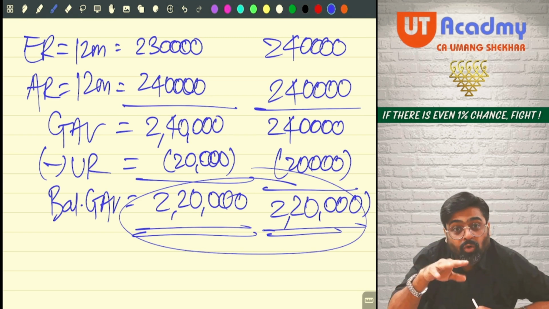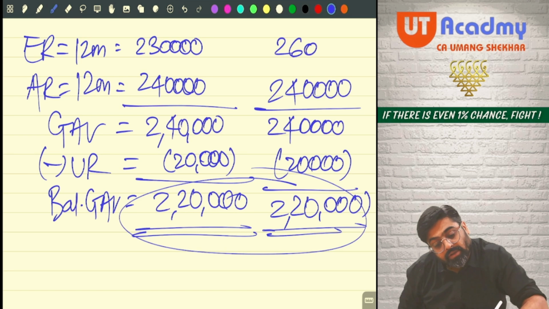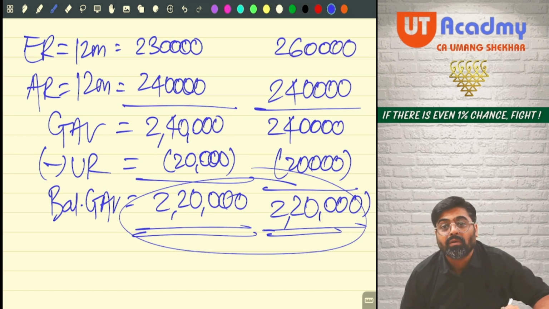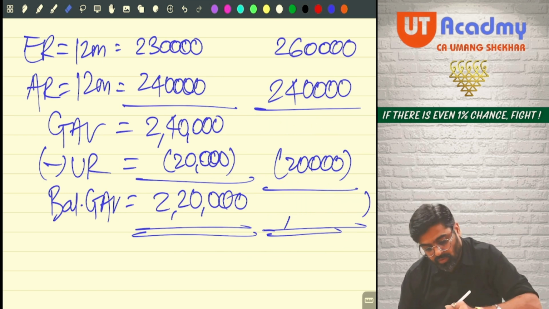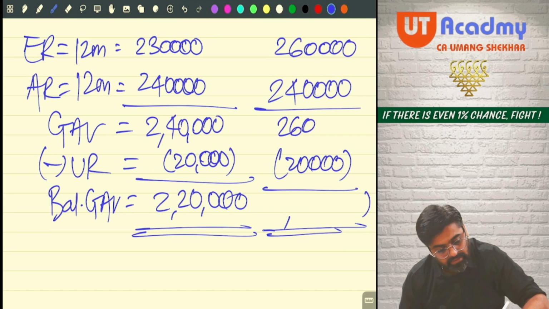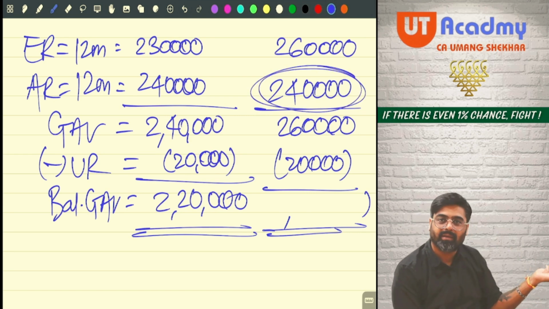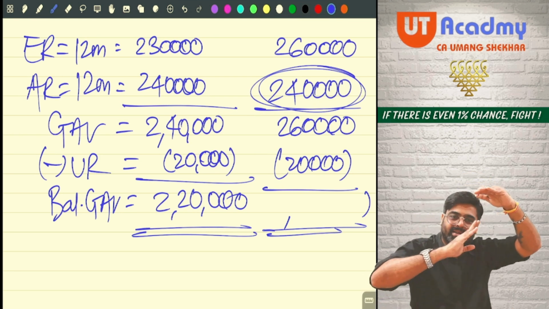Understanding? You might have a doubt, sir, what if here it was 2,60,000? Anyways you are going to pay tax on 260, no? Expected rent. So even if you reduce unrealized rent from here or later, expected rent is higher.